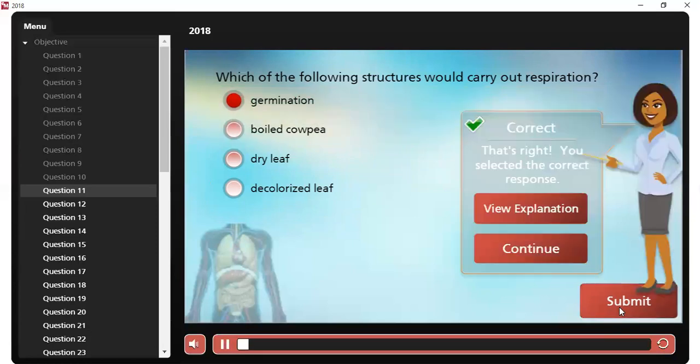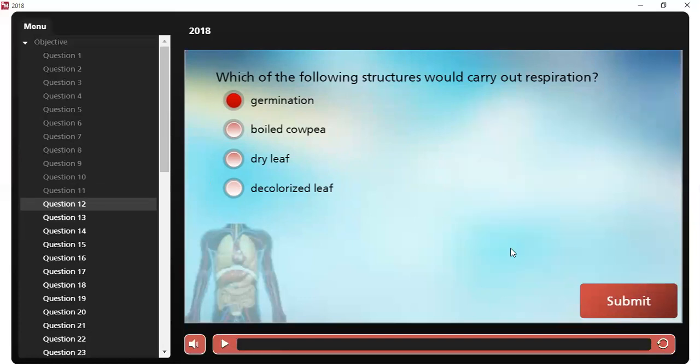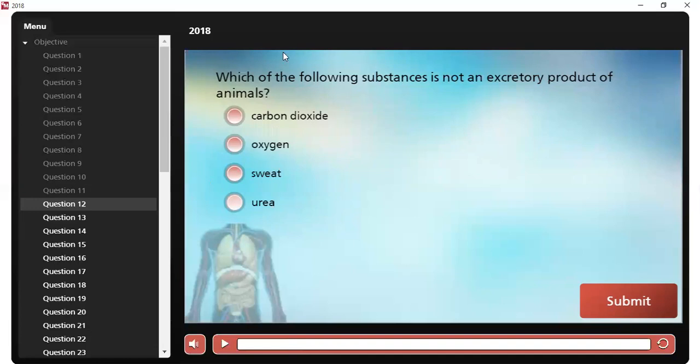Question number 12. Which of the following substances is not an excretory product of animals?